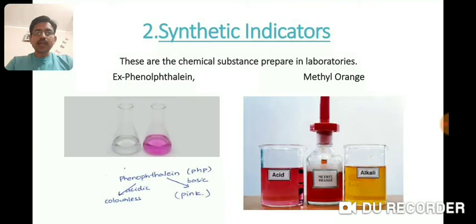Next we have synthetic indicators. These are chemical substances prepared in the laboratories. Examples include phenolphthalein and methyl orange. Phenolphthalein is colorless in acids and pink in bases. Methyl orange is red in acids and yellow in bases.